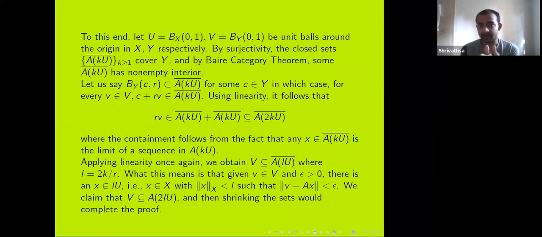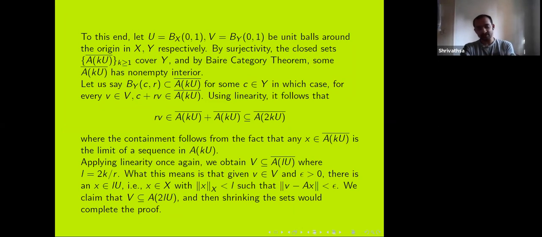Now by the linearity of A, I have that rV is contained in the closure of A of kU plus the closure of A of kU. And that is contained in the closure of A of 2kU, because that's just limits. So basically anything in the closure of A of kU is a limit of points from A of kU, and A is linear, so I can add them up, and I know that rV is going to be contained in the closure of A of 2kU. Now, again, by applying linearity of A, I can scale everything by 1 over r. So I know that V is contained in the closure of A of LU, where L is 2k over r.